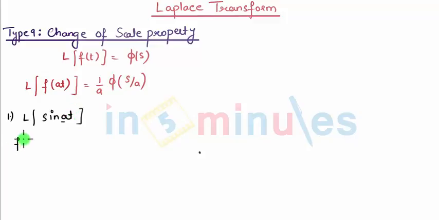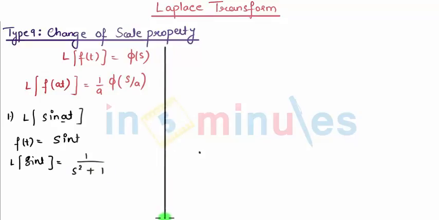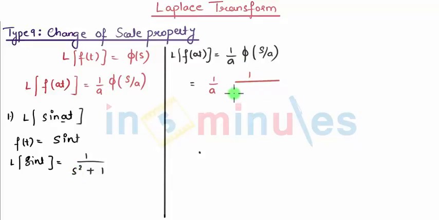So my original function f of t is nothing but sin t. So when you say Laplace of sin t, that comes 1 upon s square plus 1. Now applying change of scale property, that tells me f of at is nothing but 1 by a phi of s by a. So f of at, we can say a scale at here which is going to apply on sin t. So I can say 1 by a, in the place of s you need to put s by a, so that comes 1 divided by s by a the whole square plus 1.